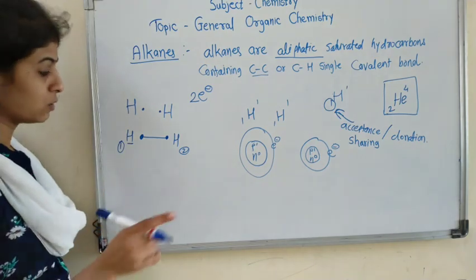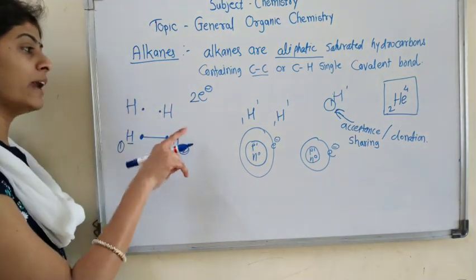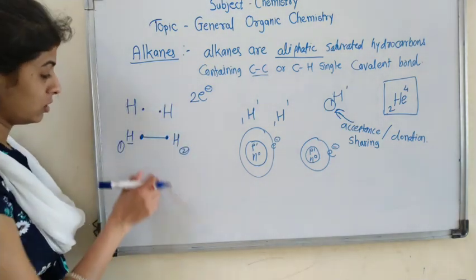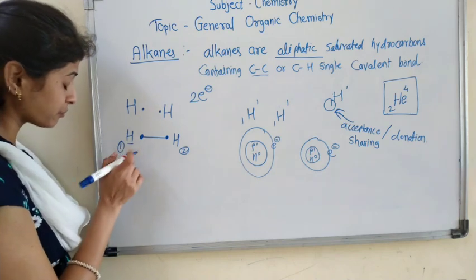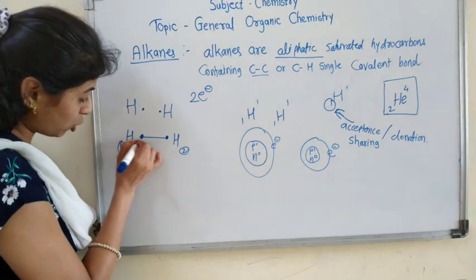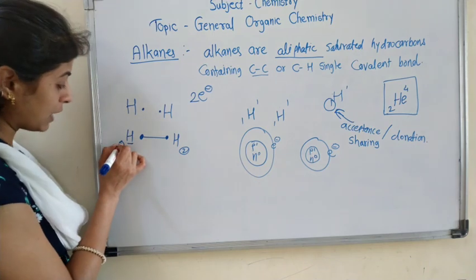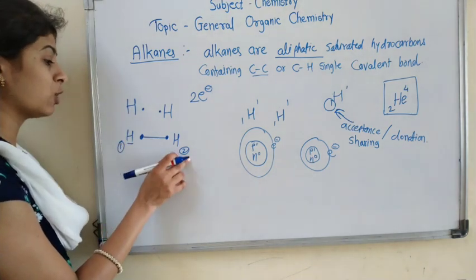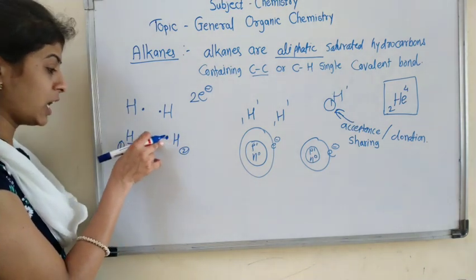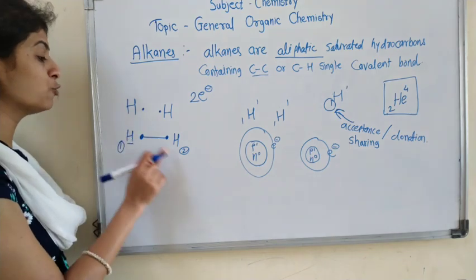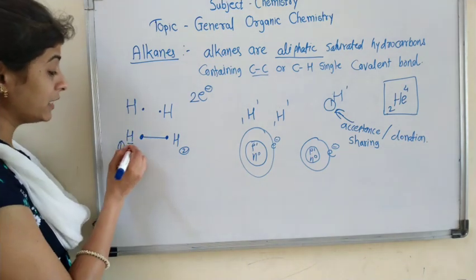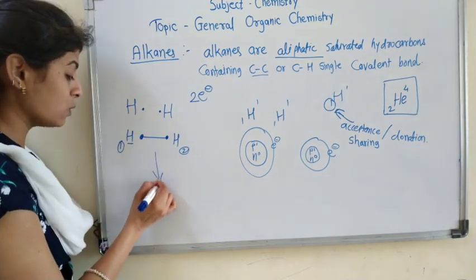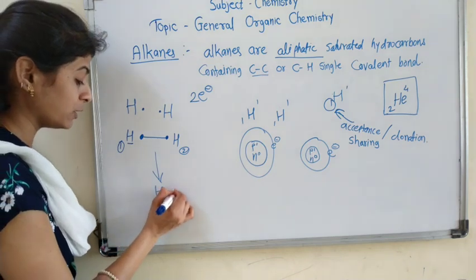Always remember that, whether it is a covalent bond or an ionic bond. So the electron of the first hydrogen and the electron of the second hydrogen are shared with each other to form a covalent bond, and these atoms now become an H2 molecule.